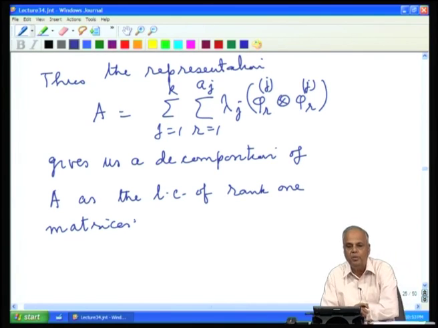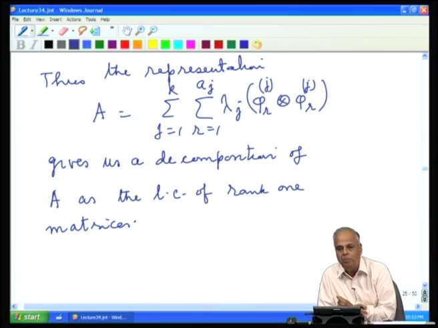This is the first observation that we have about the decomposition of a matrix as the sum of matrices. Now, they are sums of simple matrices, because they are all linear combinations of rank 1 matrices.